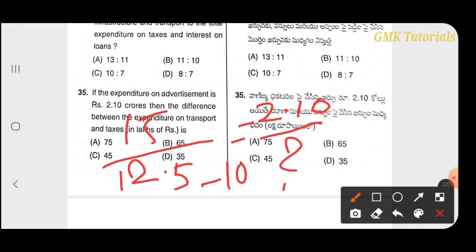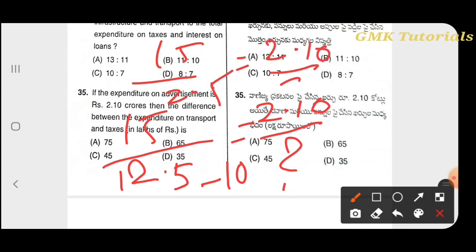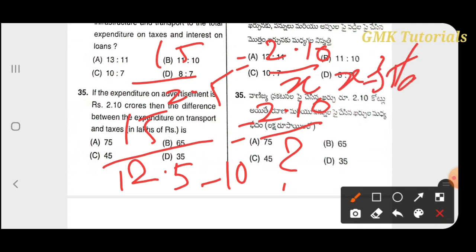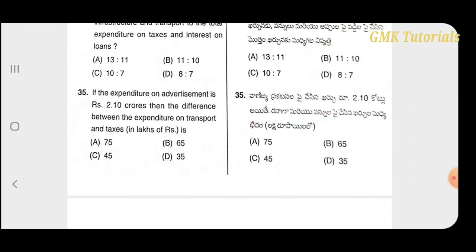After calculations we'll get 15 by 2.5 into 2.10 by x. X is equal to 35 lakh rupees. So the correct answer is D.